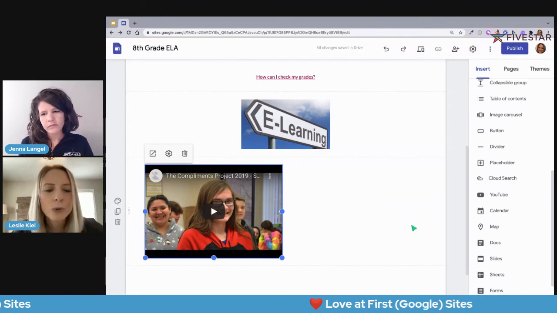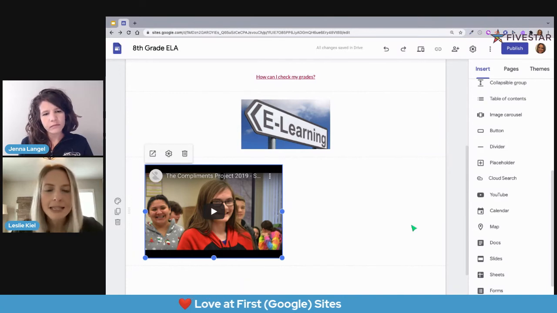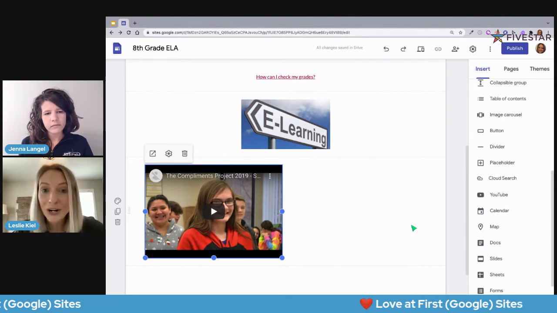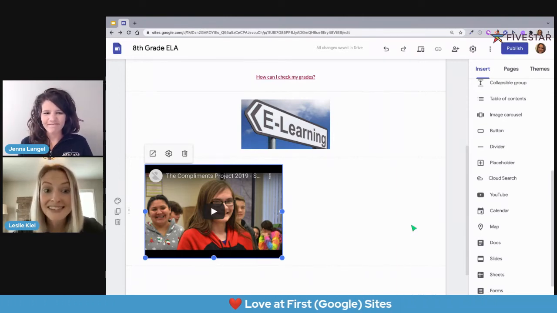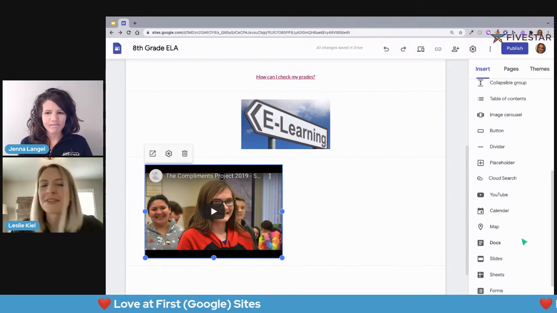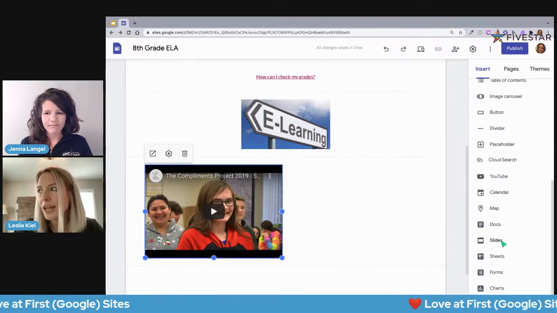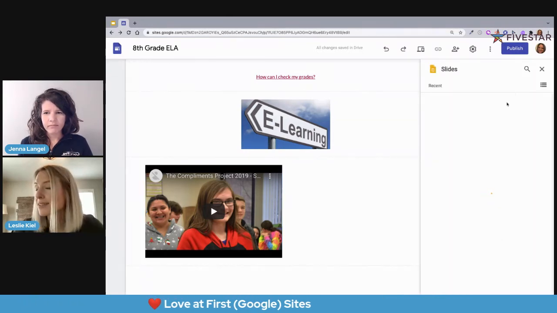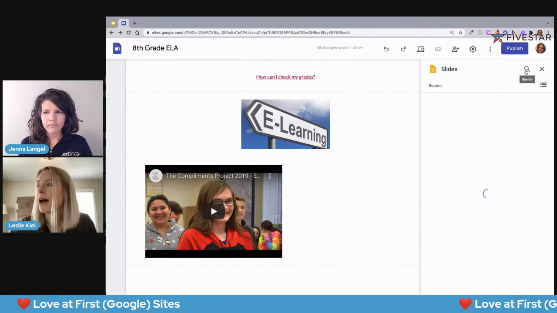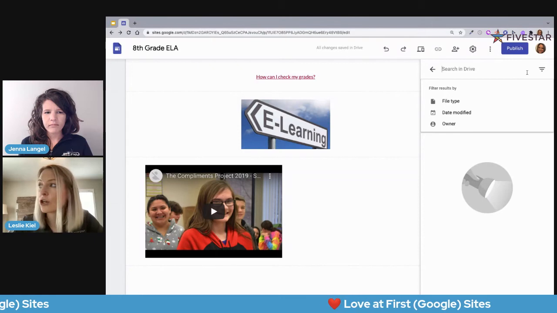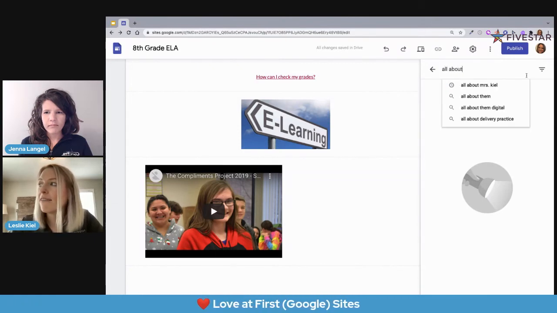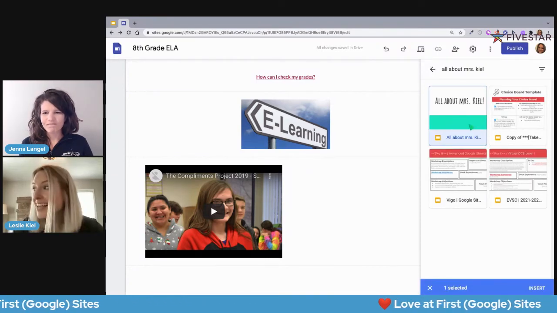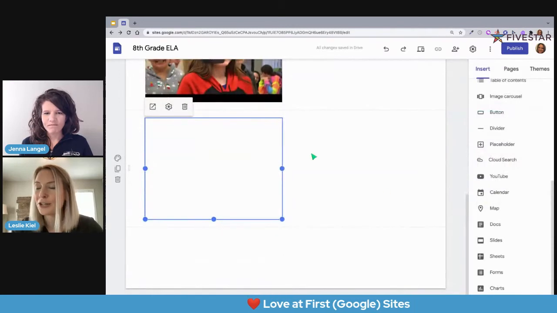A few other really cool, really nice, neat things that you can embed because we are working in a Google Workspace tool. Of course, we can embed things like slides. And I just want to show you how slick this looks. As I scroll down from my options on the right-hand side, I do see that slides is a choice. And let's say, if I use that search icon, if I have an all about me and I really want families to be able to see that, I can choose my slide deck and hit insert.